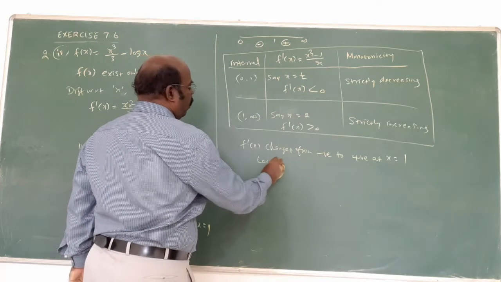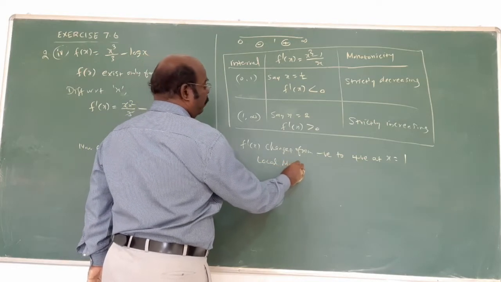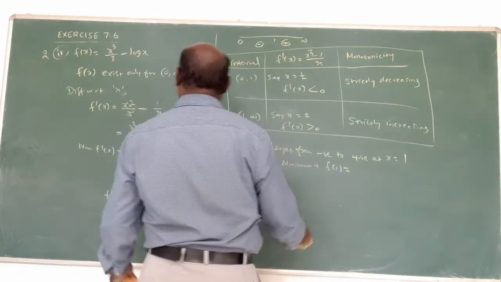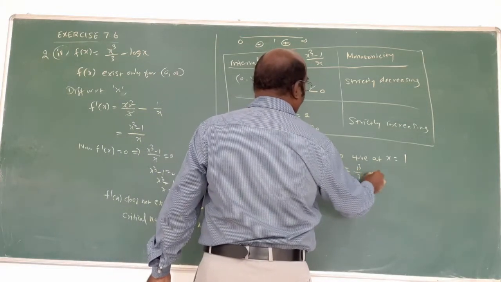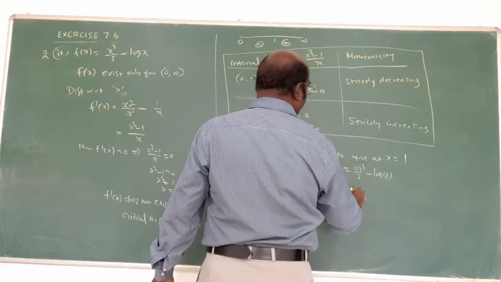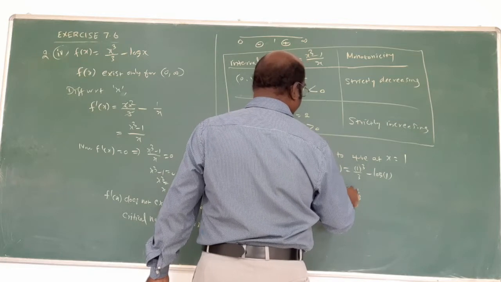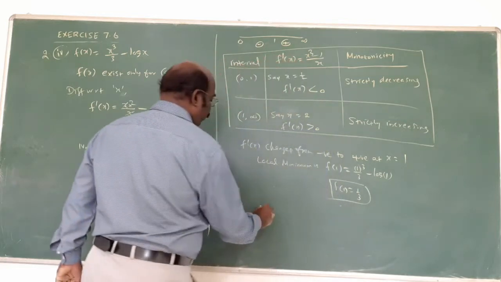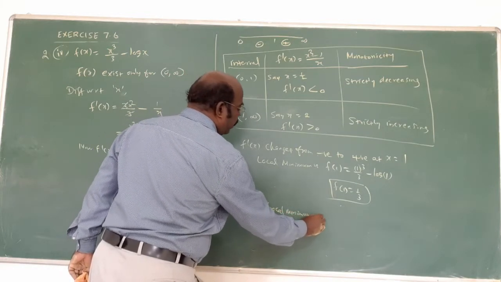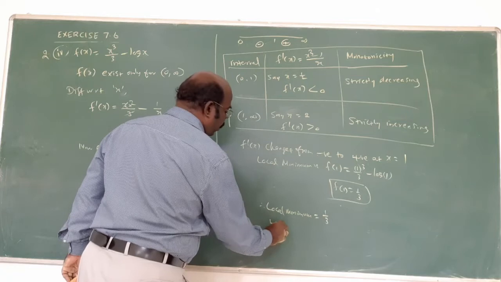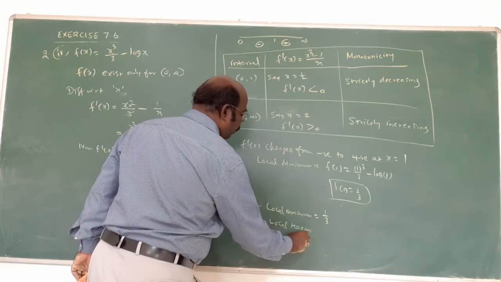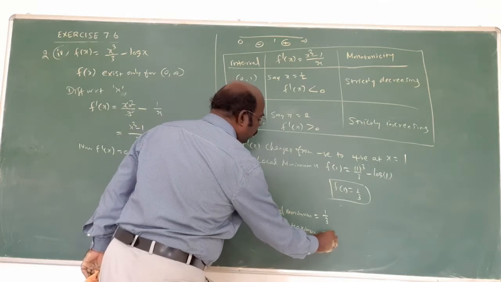Therefore, the local minimum is f of 1 equal to, substitute that, 1 cube by 3 minus log 1. Log 1 is 0. Am I right? So 1 by 3. That's all. Therefore, the local minimum is equal to 1 by 3. There is no local maximum; that is the answer.